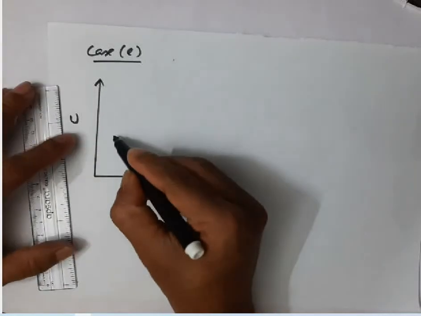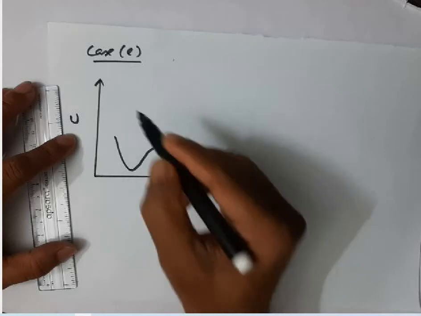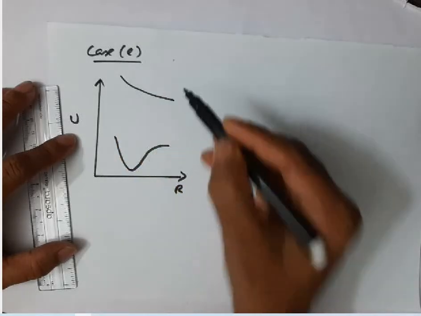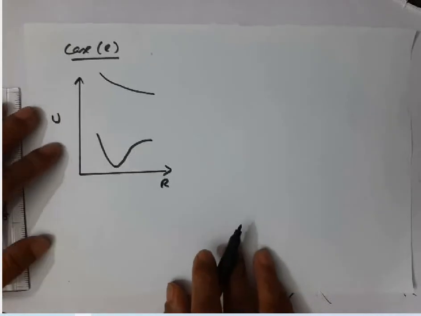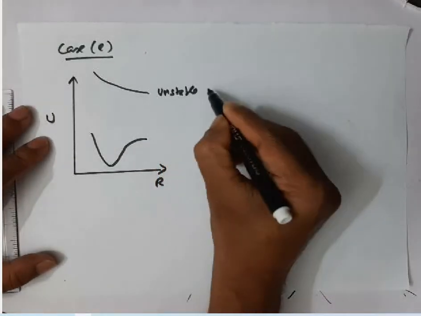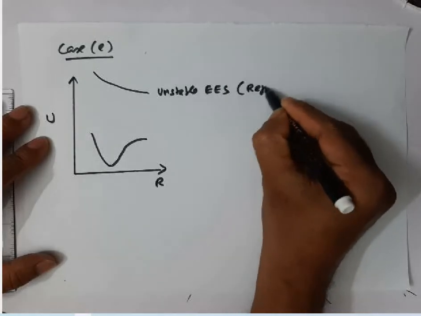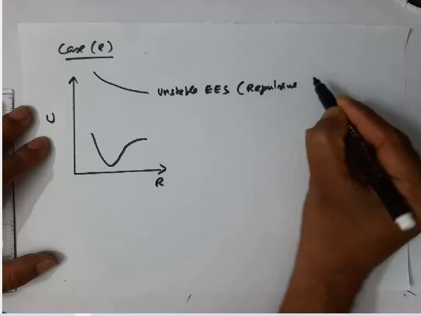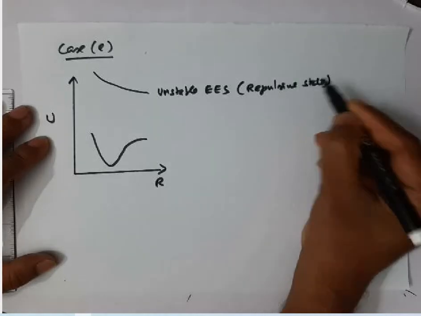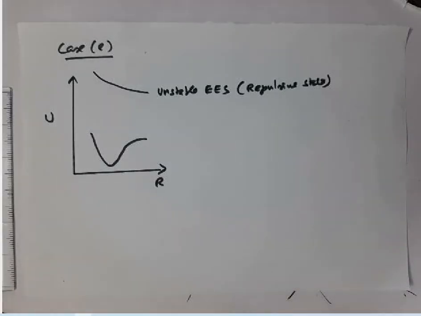This is the ground electronic state, and let us assume this is the excited electronic state. It is an unstable excited electronic state, also called a repulsive state, where the molecule tries to break the bond.